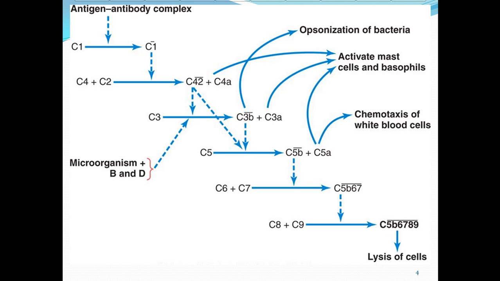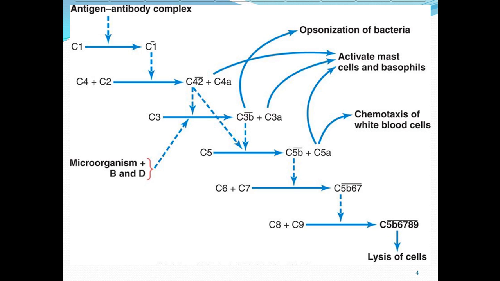into C3b and C3a. The C3b is important for the opsonization of bacteria, while C3a is important in the activation of mast cells and basophils. C42 and C3b both will convert C5 into C5b and C5a, while for the conversion of C3 into C3b and C3a, there is also a role of the B and D complement proteins.